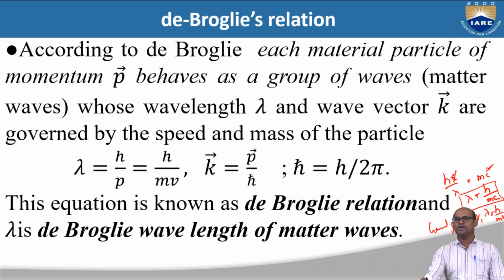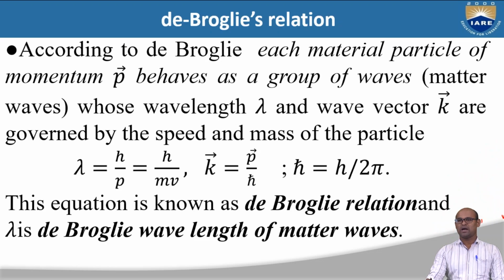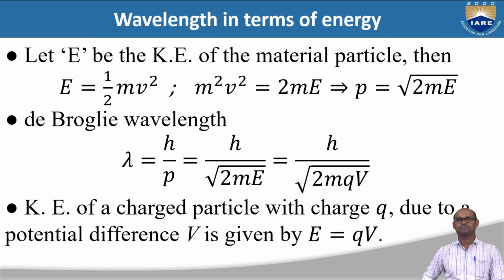So this is how we derive the de Broglie relation, or wavelength of matter waves, using Planck's equation and Einstein's relation.